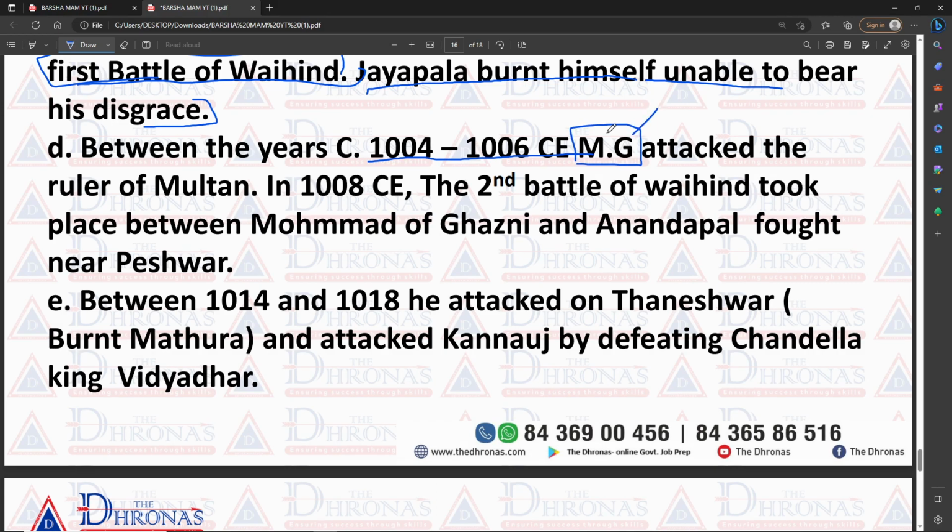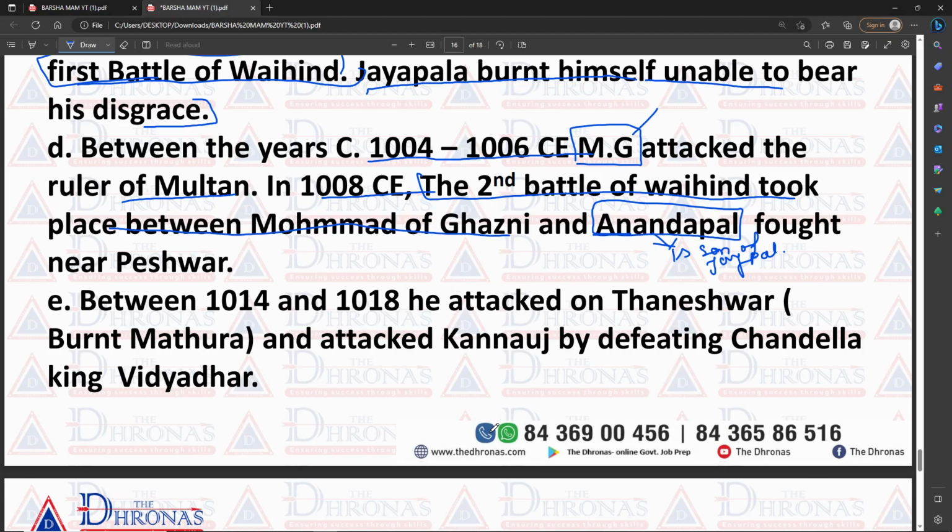Okay, attacked the ruler of Multan. And after that in 1008 CE, the second battle of Wahind took place between Mahmud of Ghazni and Anandapal. So who is Anandapal? Anandapal is the son of Jaipal.